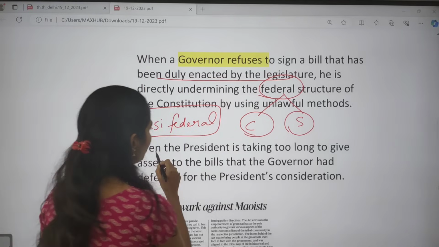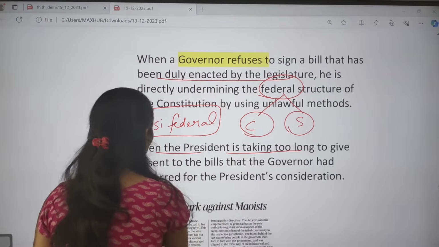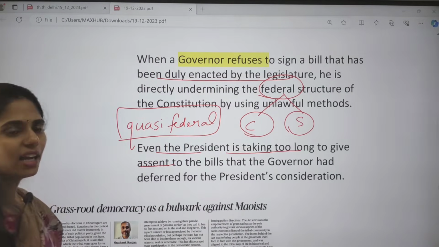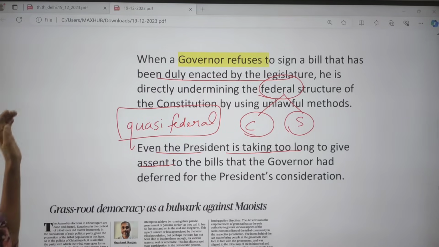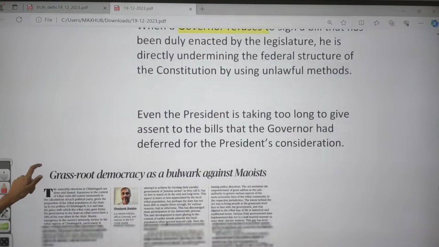And next, even the president is taking too long to give assent to the bills that the governor had deferred for the president's consideration. So these are some important things that you have to remember. And now let us see the next topic.